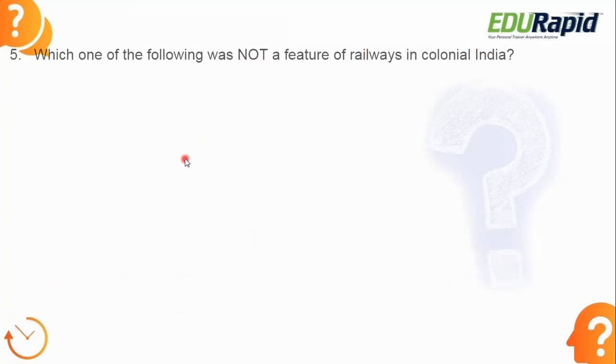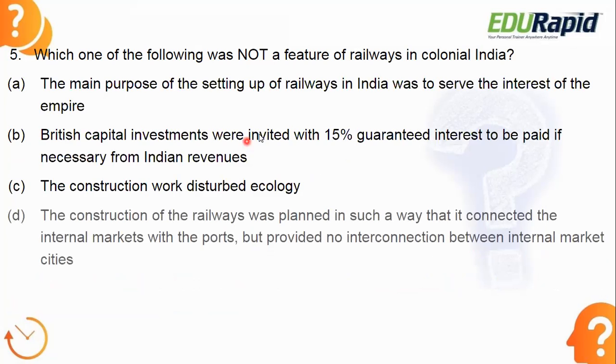Next, which one of the following was not a feature of railways in colonial India? So look here carefully. They are asking which one is not a feature of railways in colonial India.